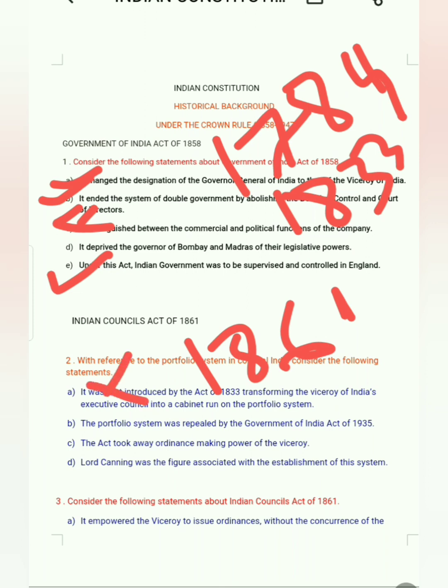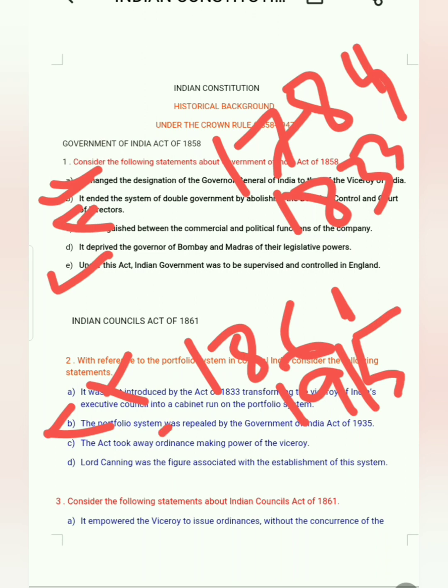The parliamentary system was repealed by the Government of India Act 1935. That is 1915. Option B: the act took away the ordinance-making power of the Viceroy. Lord Canning was the first figure associated with the establishment of the system. That is correct.